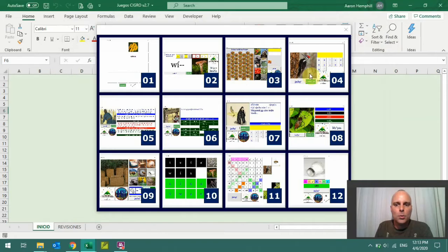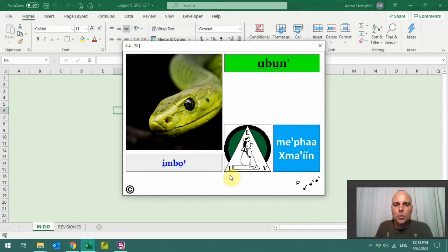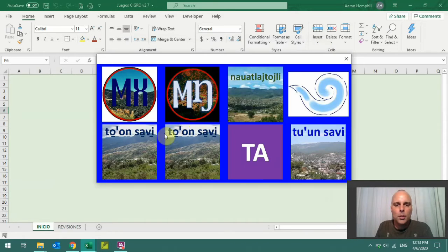Okay, the next one. Okay, so let's say people have been playing these games for a while and now they want to spell from memory. Okay, a lot of keyboards don't have these special characters that you need. So it's through a combination of clicking on a button, clicking on the keyboard, you can spell out the word. Okay, the next one.